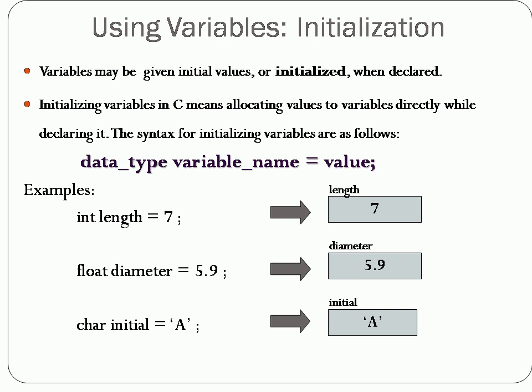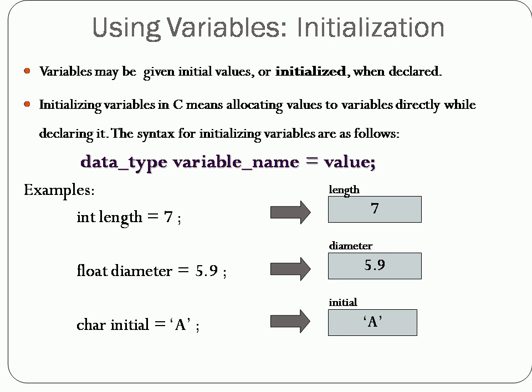Initializing variables in C means allocating values to variables directly while declaring them. Variables may be given an initial value, or initialized, when declared. So this is the syntax for initializing variables: data type, space, variable name, equal to value, and the statement should end with a semicolon.